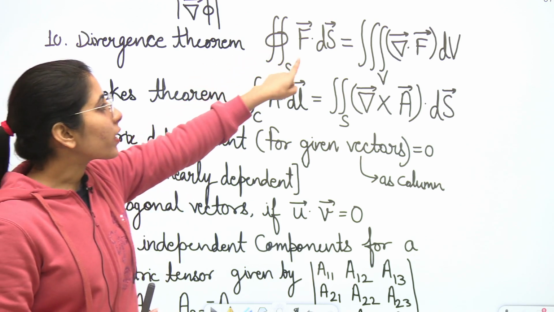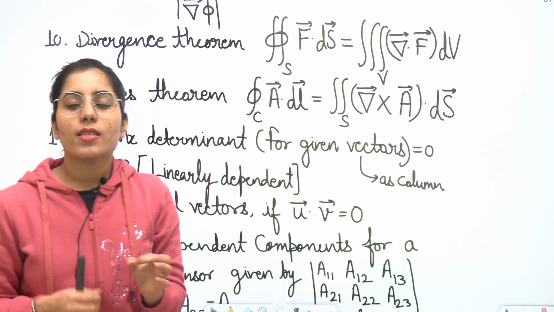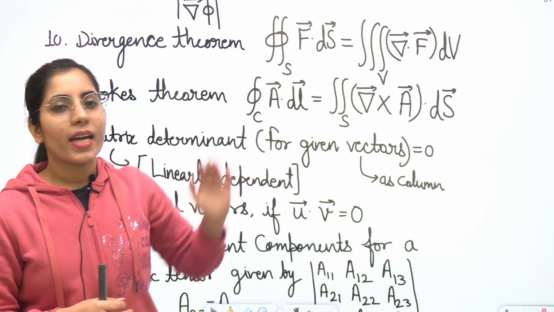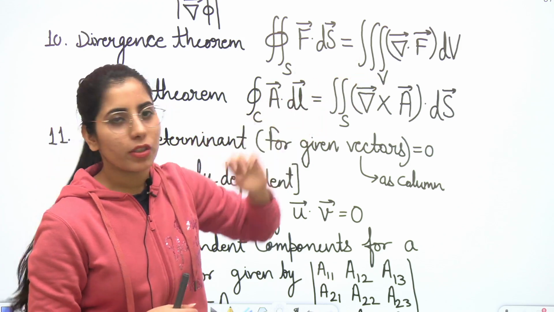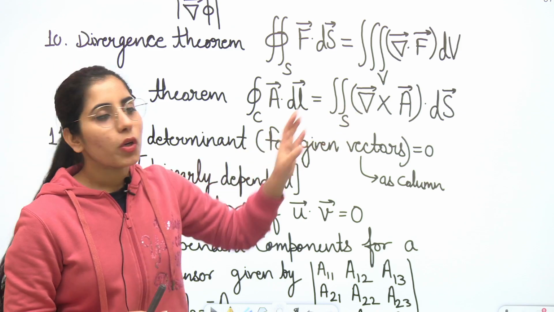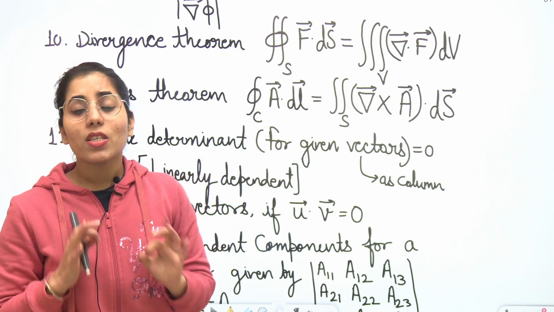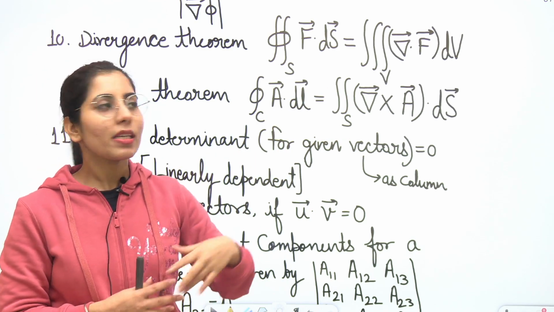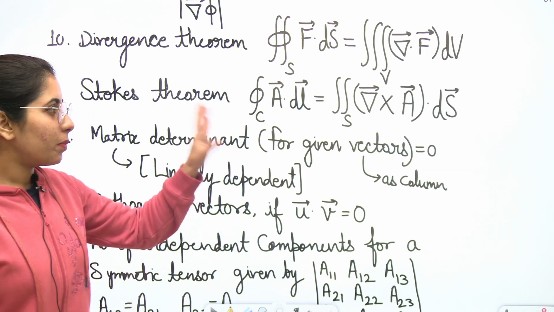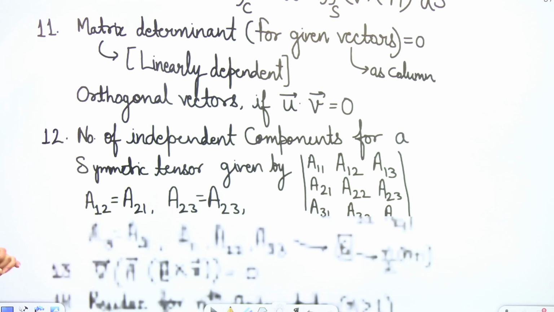If you have any vector present along with the surface integral, then you can write it as the volume integral of del dot F, that is the divergence of that vector, and dV. Clear? That is the volume element you will have there. Next, if we talk about the line integral, you can convert it into the surface integral by taking the curl of that particular vector. These theorems are very important, so please make a note of them. If you do not have a good command of them, they will be helpful for you. Clear? You can prepare them, you still have some time.